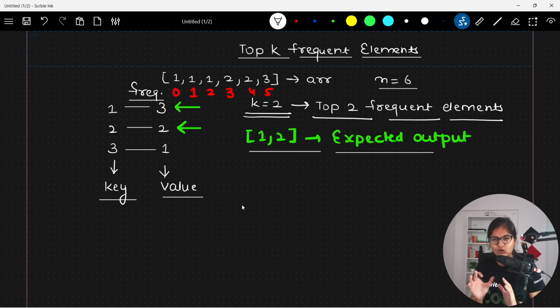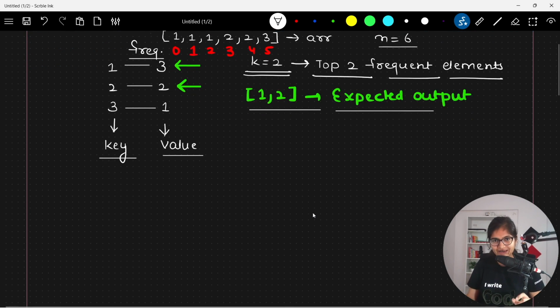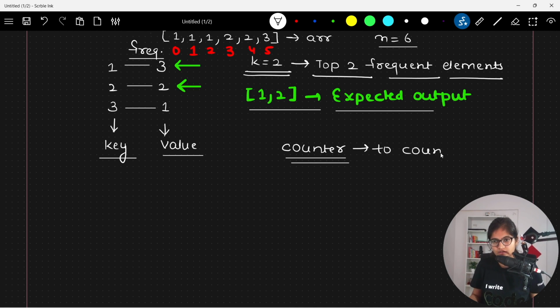Now if you observe here, the simple intuition behind this is that if you are already aware of one package called Counter inside collections in Python, which is responsible for the same task, that is to count the frequency of each element in an array.